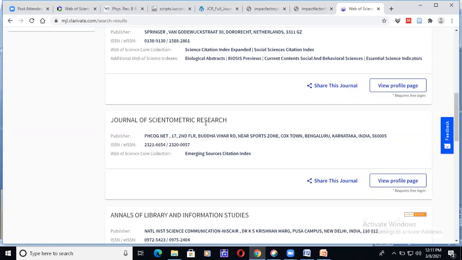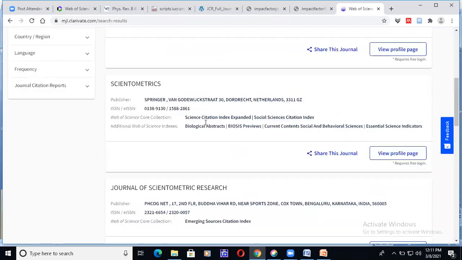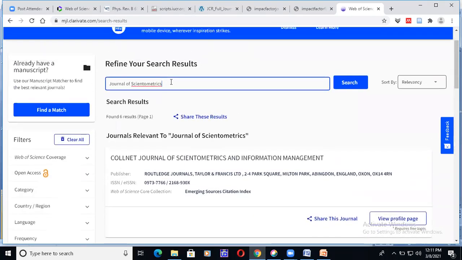We have one class on how to write your articles, where we cover how to find out all those things. We should understand this, so you have to be very careful. If it is really available, for example, I will change the title now to Scientometric Research. Journal of Scientometric Research.